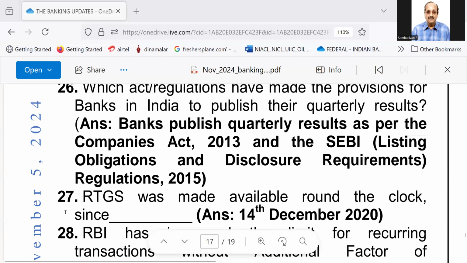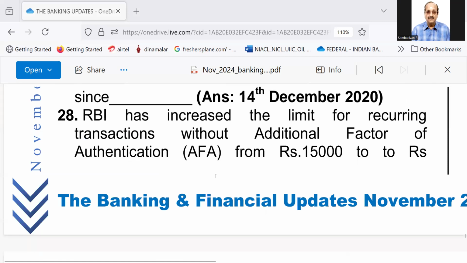Number 27, RTGS was made available round the clock since 14th December 2020.